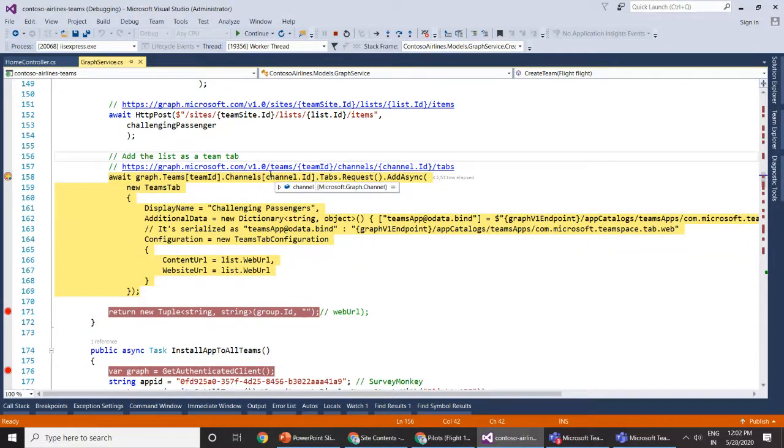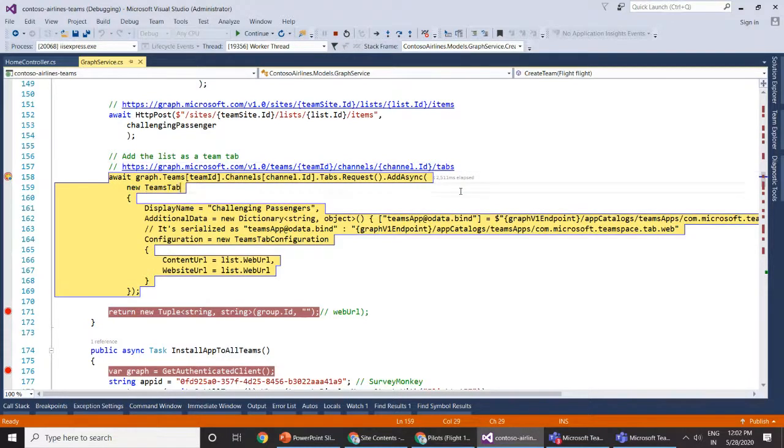For that purpose, we will use the API called teams, then the ID of the team, channels, where we will get to that pilot channel, and then we will hit the tabs REST endpoint so that we will get the tabs. Then we can use the same REST API with POST so that we can create a tab inside that channel.